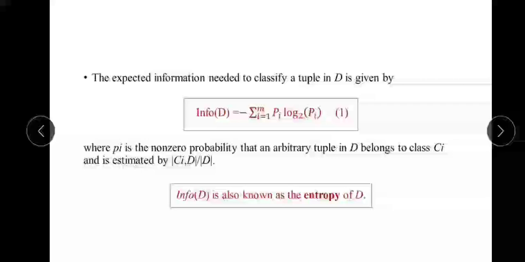Now we first calculate the expected information required to classify a tuple in partition D, and we use this formula: Info(D) = minus summation of i equal to 1 to m, p_i log to the base 2 of p_i. Here p_i is the non-zero probability that an arbitrary tuple in data partition D belongs to class Ci, and it is estimated by |Ci,D| upon |D|. This Info(D) is also known as the entropy of D.